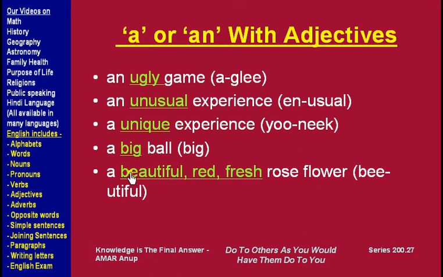So the b of beautiful is the alphabet that decides. Suppose it was an beautiful orange fresh rose flower, orange has an o, but that will not decide whether we use a or an. This b of beautiful will decide whether we use a or an. So, a beautiful red fresh flower.